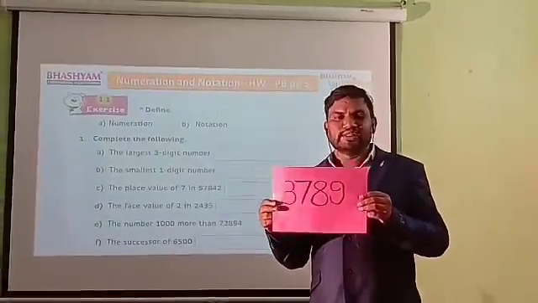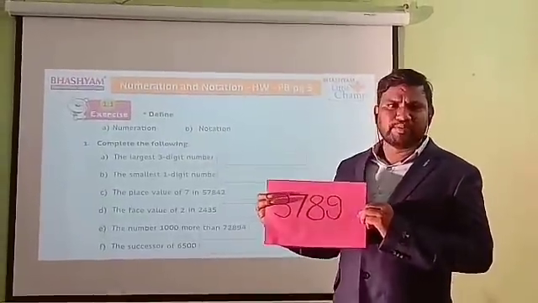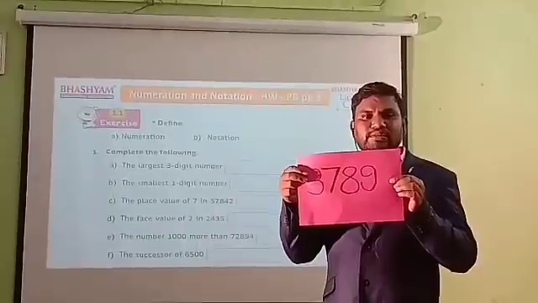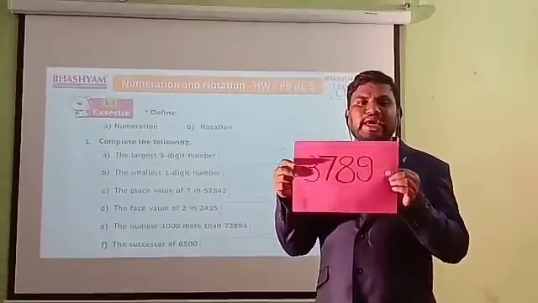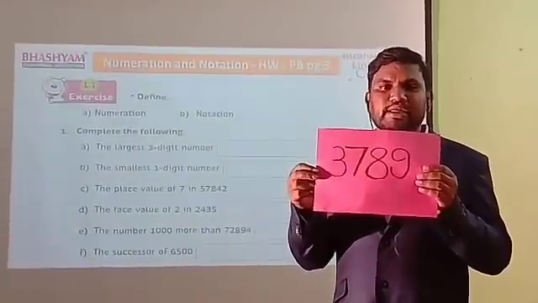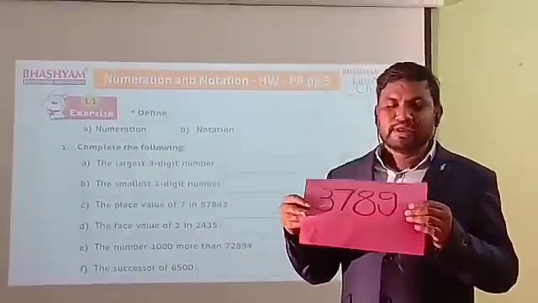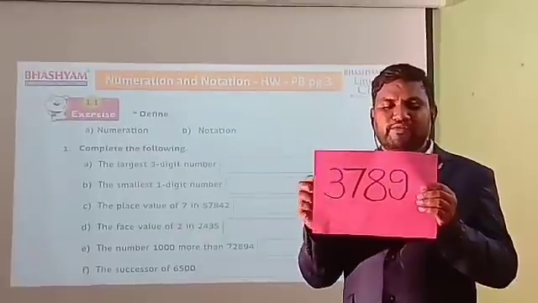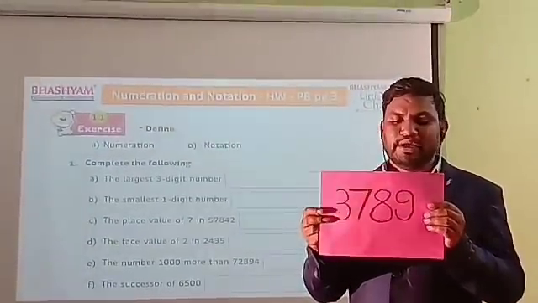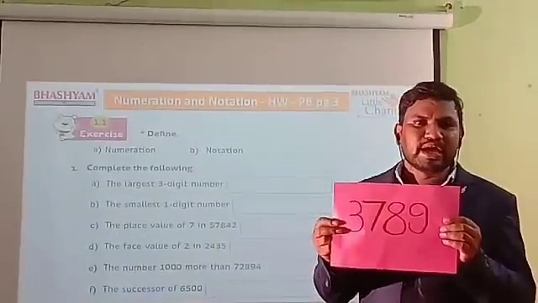Children, so look at this. So I will say an example. Here, what is the number? 3,789. Here observe that the green color number is 7. Okay. Now here ones, tens, 100, 1000. Here 7 is in which place? 100's place.